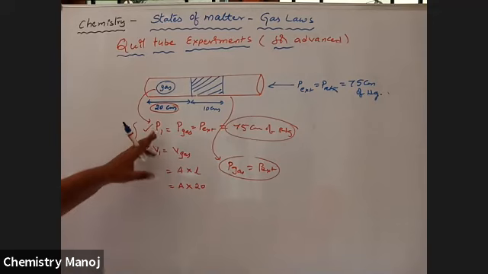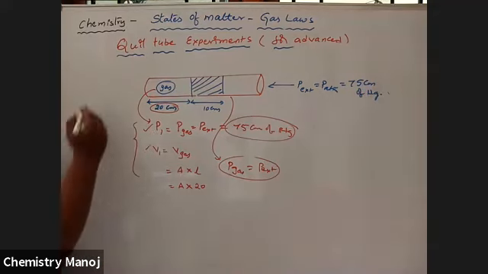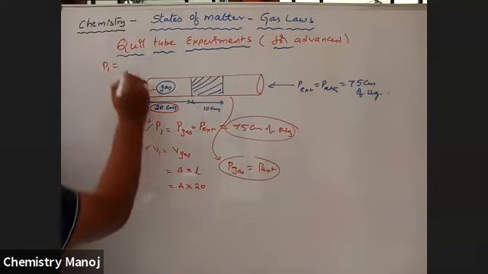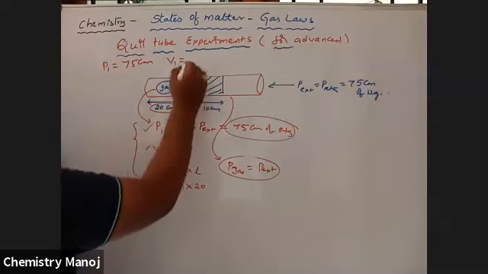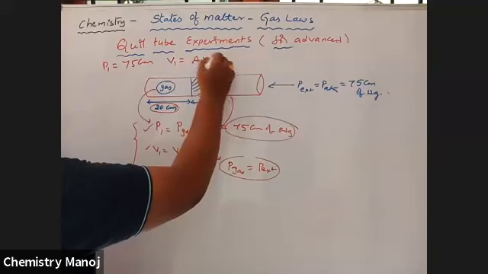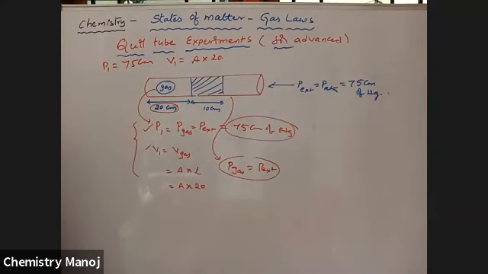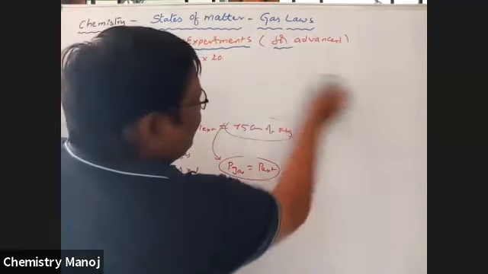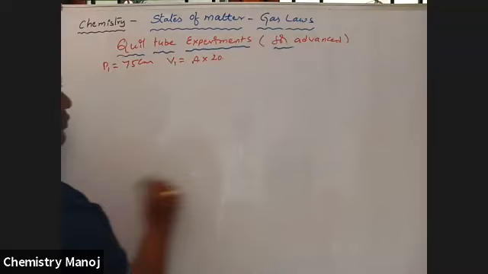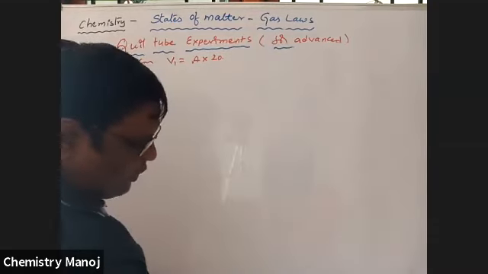So mind it. From this, P1 is equal to how much? 75 centimeters. V1 is equal to how much? Area into 20. That is V1. Now, one by one calculation. First one, what is that?